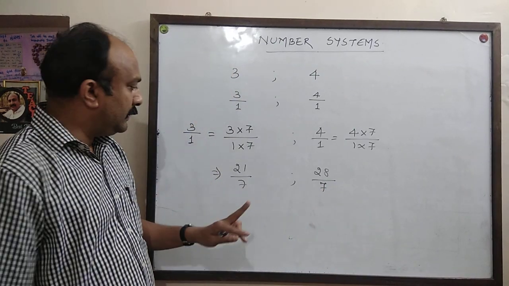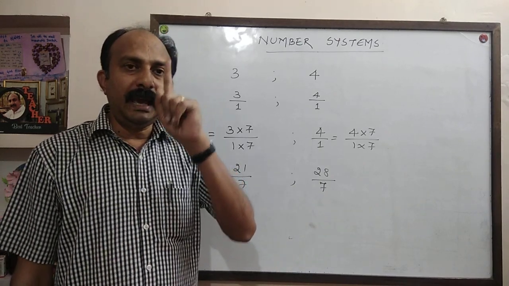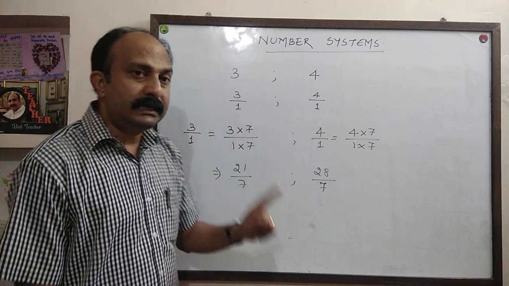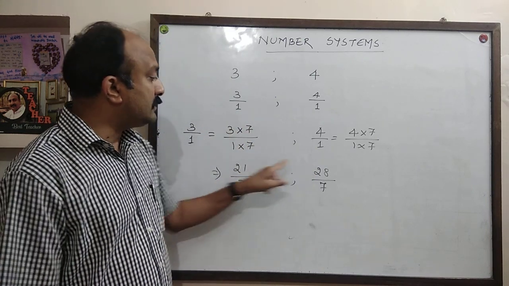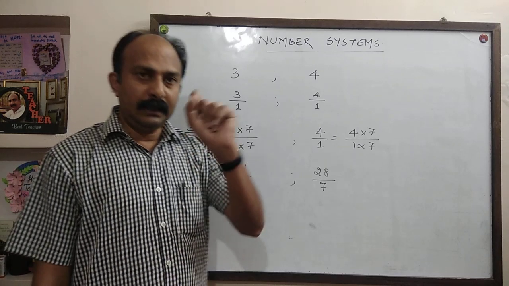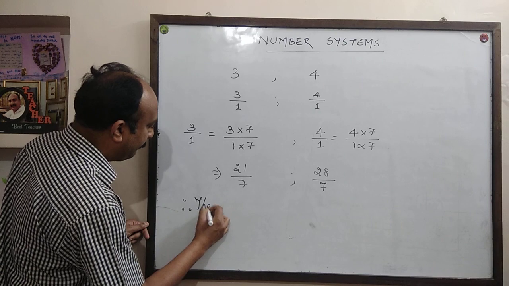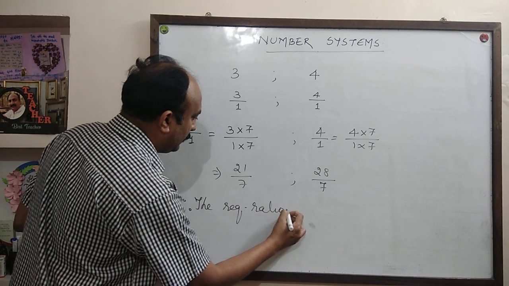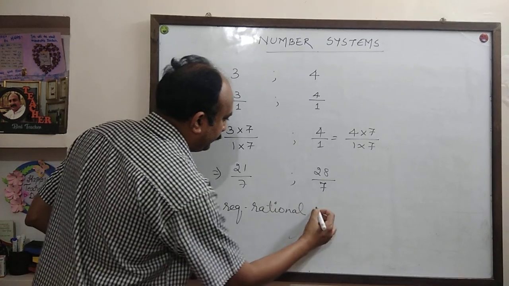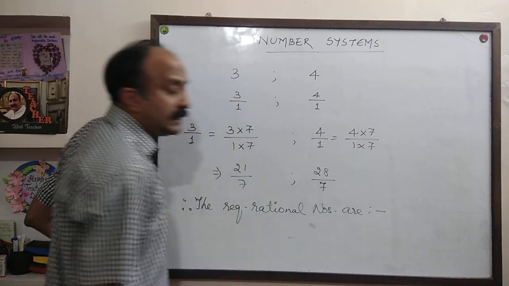Now you can see both of the denominators are the same. There will be exactly 6. 6 will be the difference between the numerators of these two numbers. Therefore, the required rational numbers are